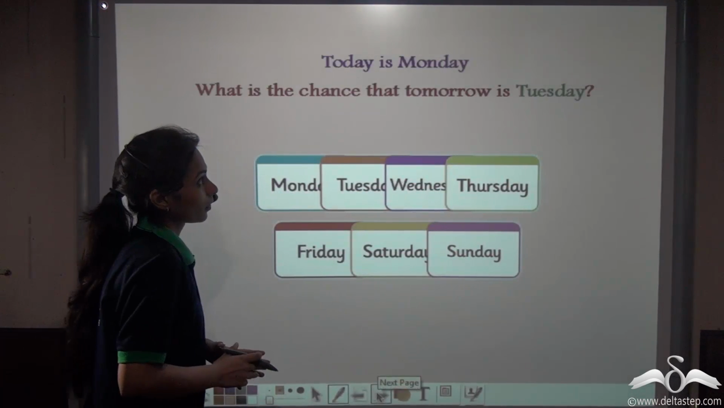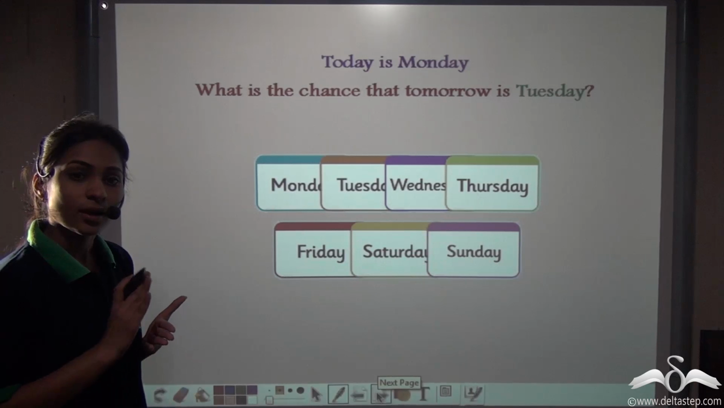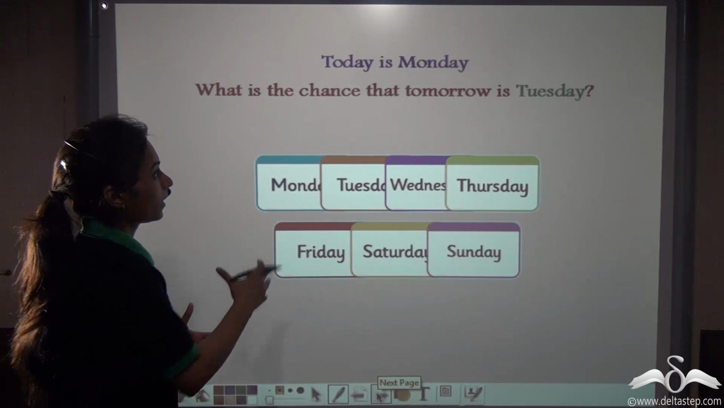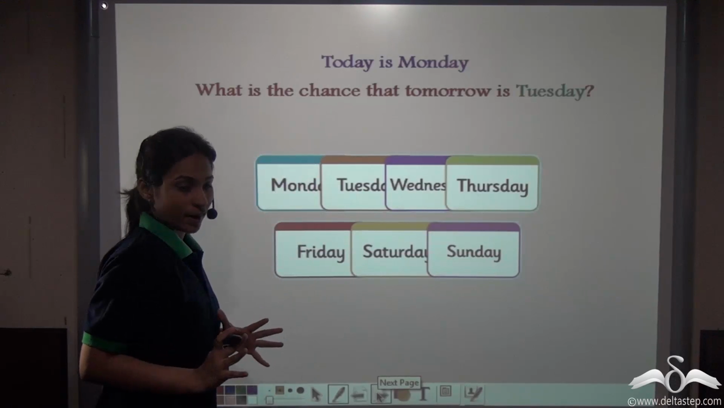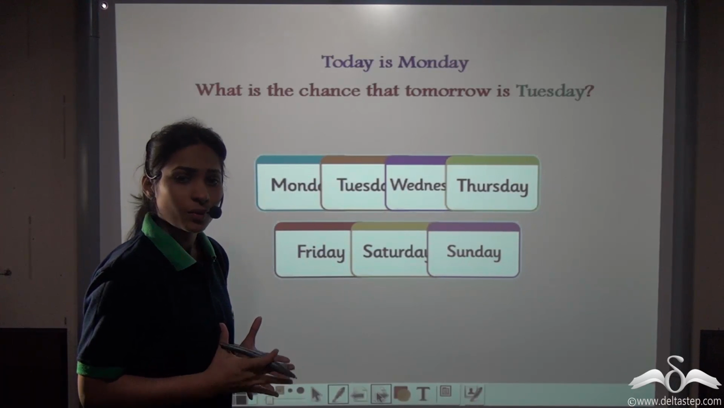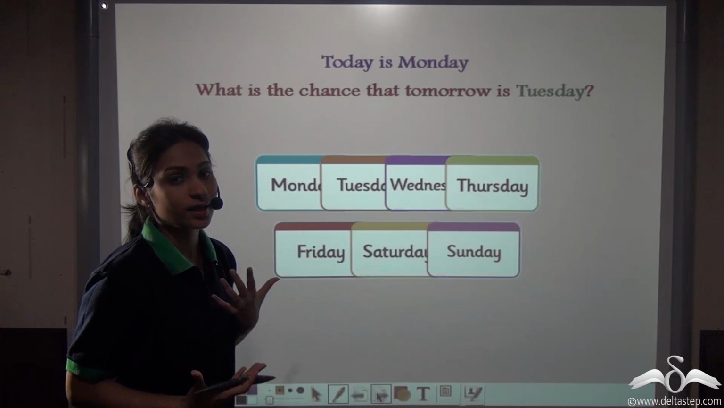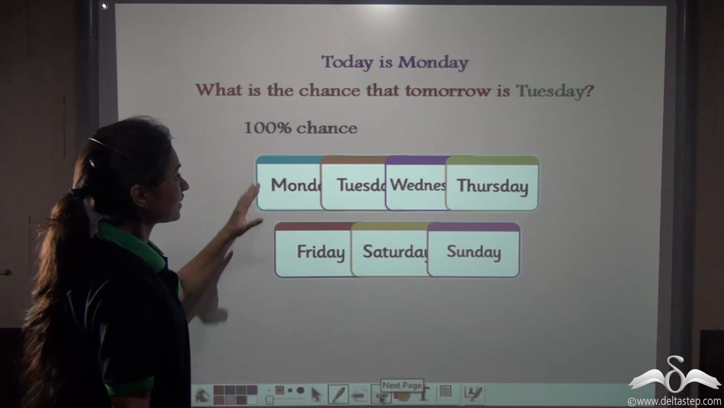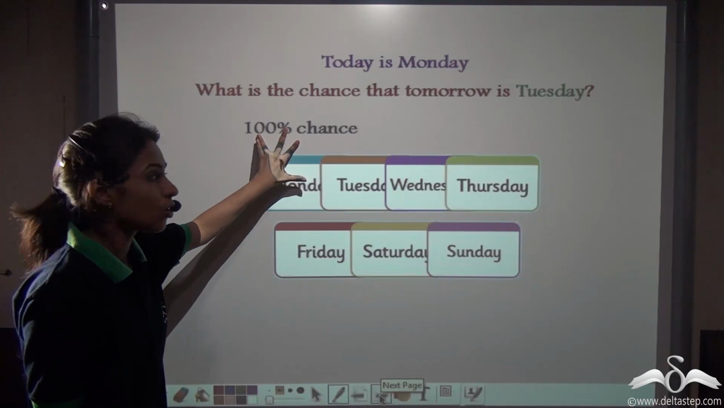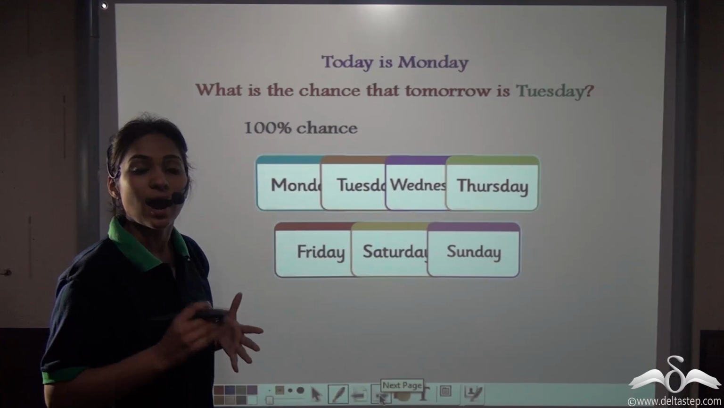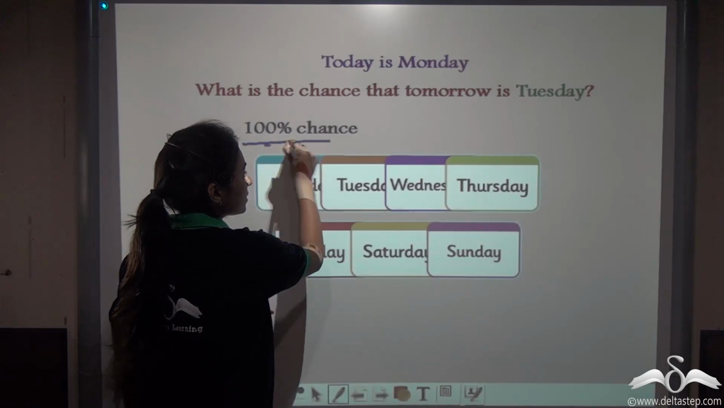Now you are familiar with elementary and non-elementary events. We'll see two more events like this. Suppose today is Monday, what is the chance that tomorrow is Tuesday? Well, this is an obvious question. If today is Monday, tomorrow has to be Tuesday. So we can say that there is a 100% chance of Tuesday being after Monday. That is, the probability is 100%.